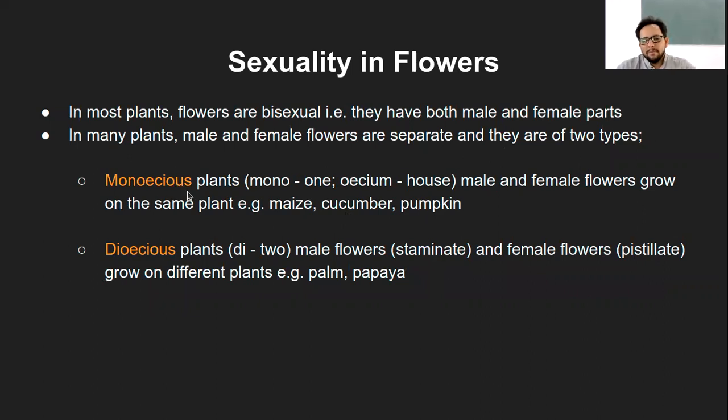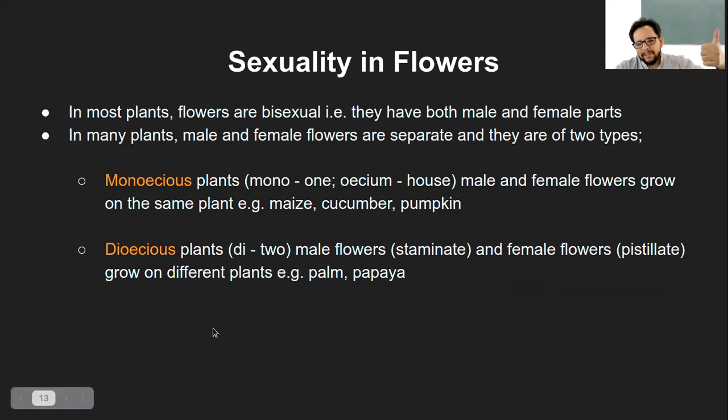That means they have male flowers and female flowers separate, but present on the same plant. And dioecious plants have male flowers on a separate plant and female flowers on a separate plant. Examples are papaya and palm. They are called dioecious. Di means two. I hope this is clear to you all.